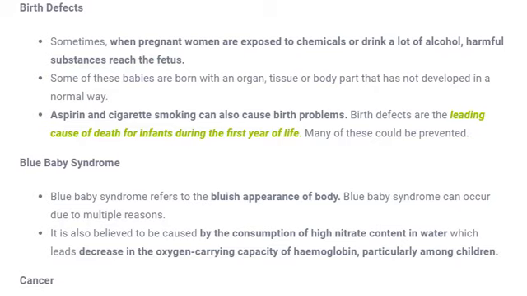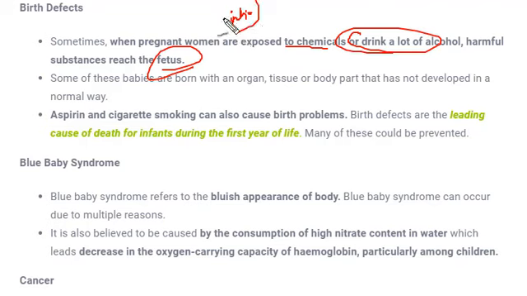So these birth defects happen due to the pregnant woman. When the pregnant woman is exposed to chemicals or drinks lots of alcohol, these harmful substances reach the fetus. What is a fetus? Fetus means the initial period of formation of a body in the mother's womb. Okay, so that is the fetus.